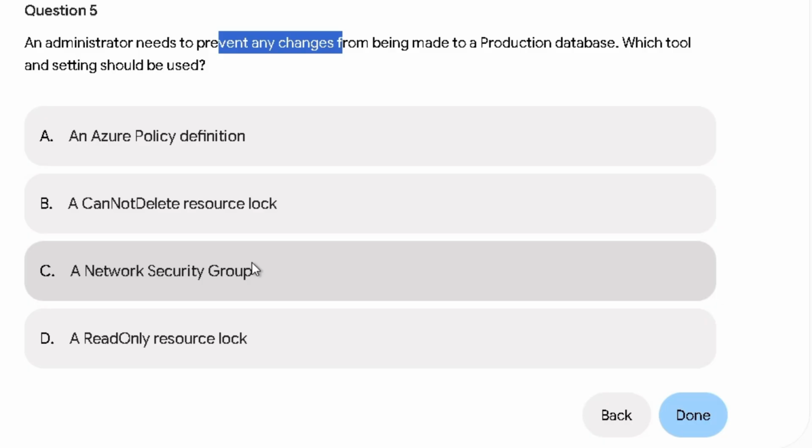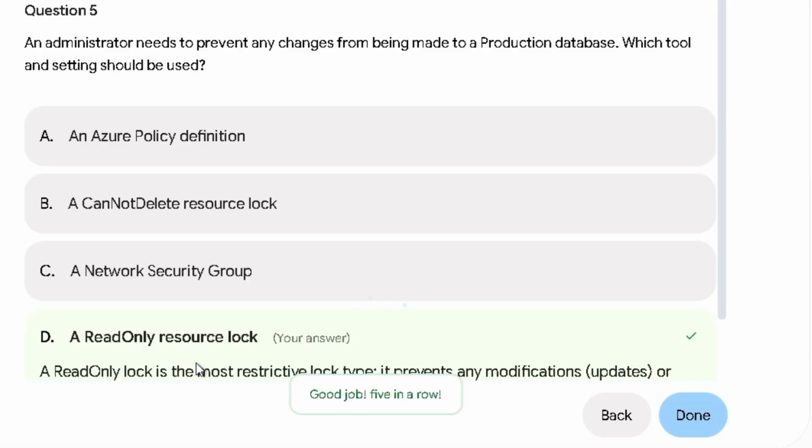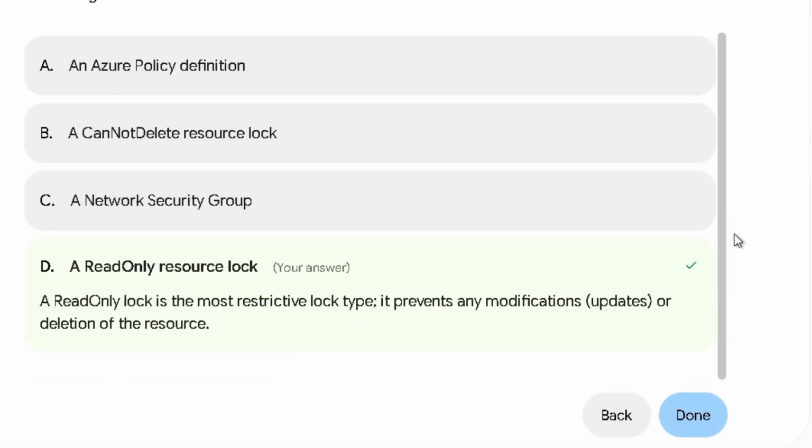A network security group is more for blocking my users from going outside my network, so definitely not. And the correct answer is a read-only resource lock. So remember what a read-only resource lock does. This is the most restrictive lock type. It prevents any modifications, updates, or deletions of the resource. So today we're only going to do 5 questions, guys. So for today, this is it for the questions.